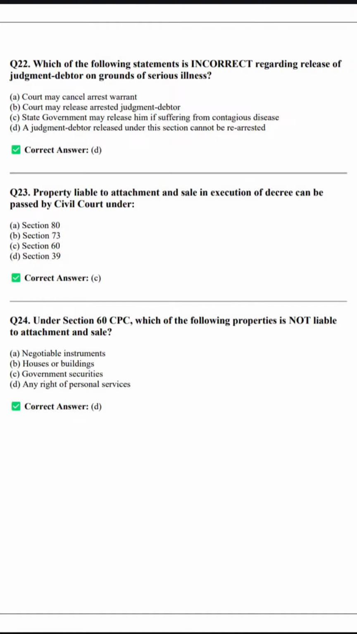Under Section 60 of CPC, which of the following property is not liable to attachment? Property attachment and liability is covered in Section 60. But which property is not liable? The property which has personal service. Any right of personal services is not liable to attachment and sale of property under Section 60. But negotiable instrument, house or building, government security, these are liable. Even gratuity and pension are not liable, but the salary is liable. Let's move ahead.